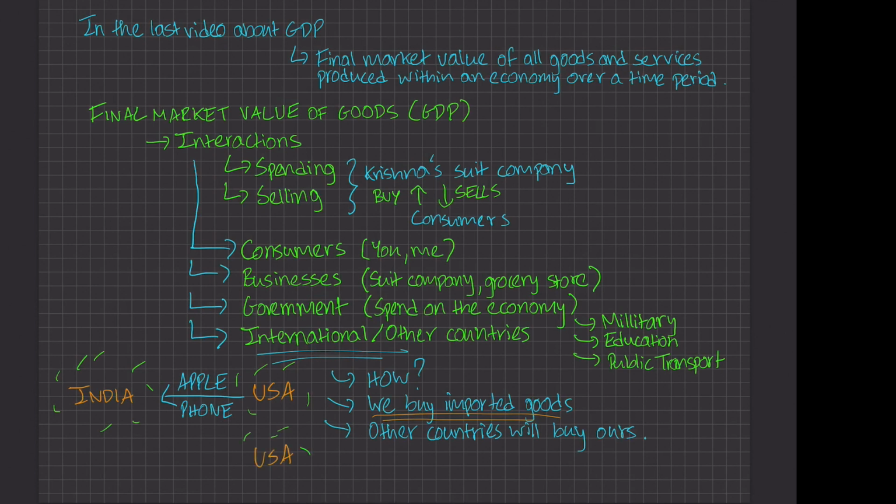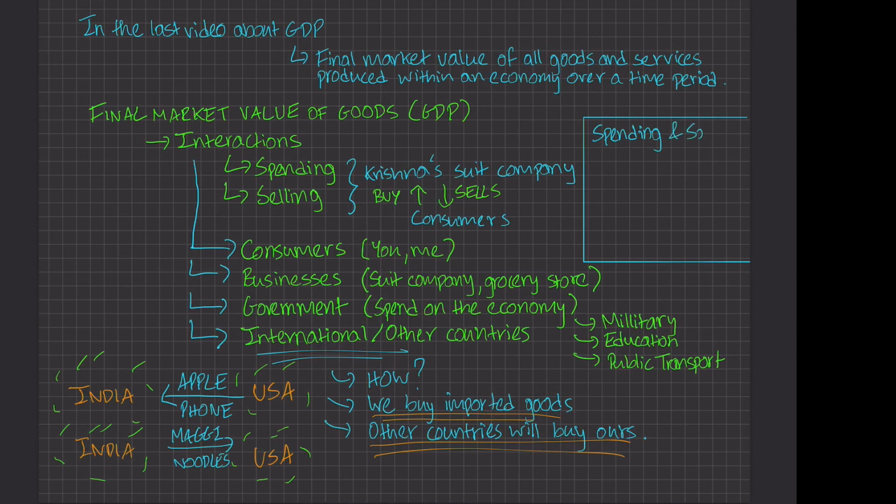And likewise, if somebody in the US wants to have Maggi, that's an Indian brand, India will export Maggi to the US and then people in the US will buy it as an import. So other countries will buy ours. So this is just summing up all the different interactions with the final market value of goods: spending and saving. Again, this is by multiple stakeholders. It could be by consumers, businesses, the government, international, and all of this comprises the GDP, all of this expenditure that we're talking about.